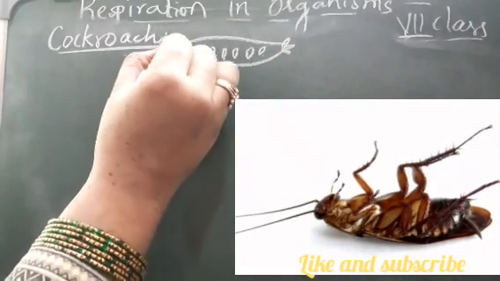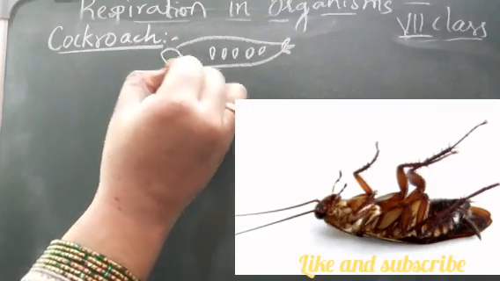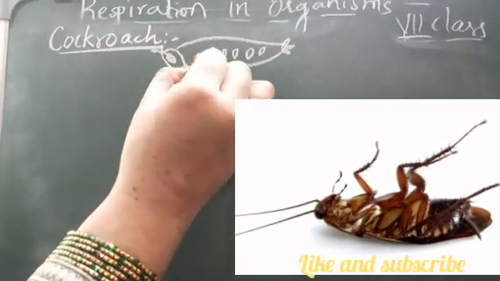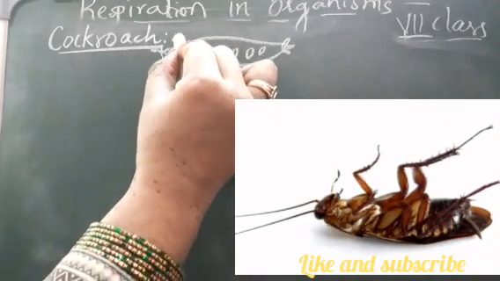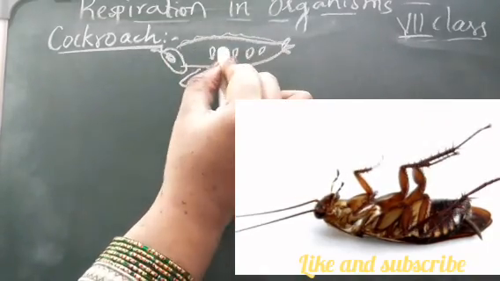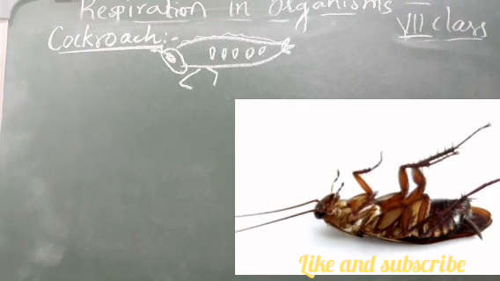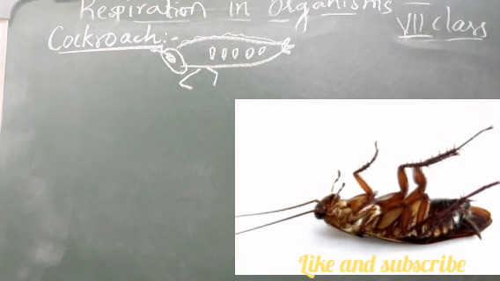Suppose this is assumed to be a cockroach, then you can see that it has small openings like this. These are the small openings which are present on the sides of its body. Other insects have similar openings like this.